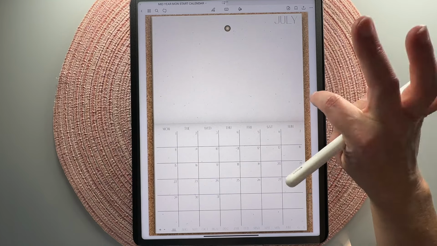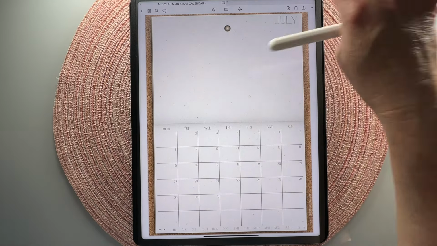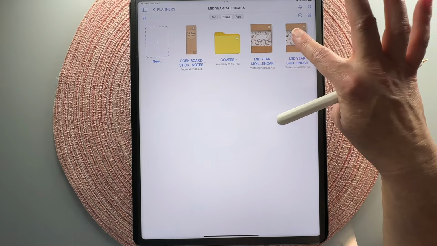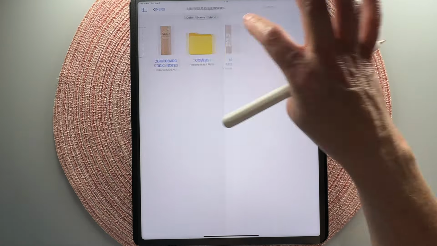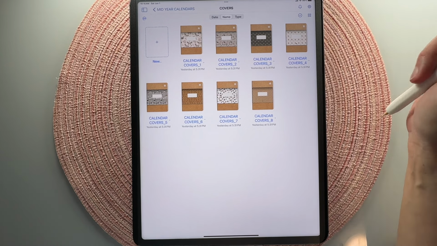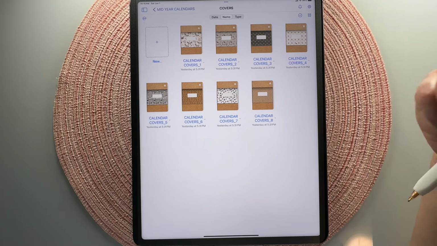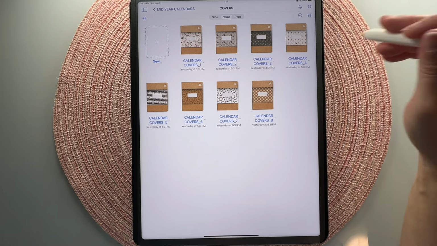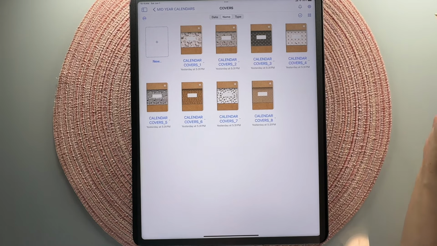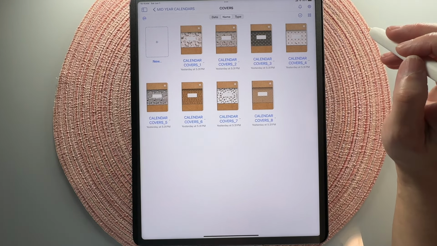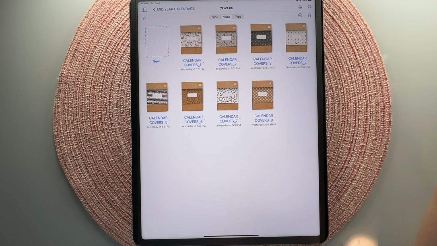So again, this planner comes in Sunday start, Monday start, and let me go ahead and show you the bonuses that come with it. So my thought was, I know a lot of you like to, if you're planning just on a monthly calendar, you like to have multiple calendars for different things. Like you might want one for health or fitness, or divide them up by children or family members or work or personal or home, whatever. There's so many different things you can use your calendars for. Some of you, I know, even just only use the calendar.